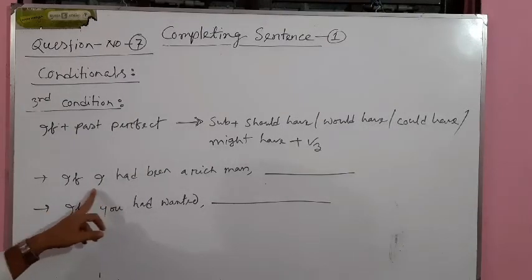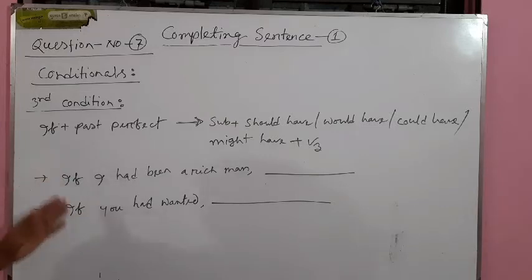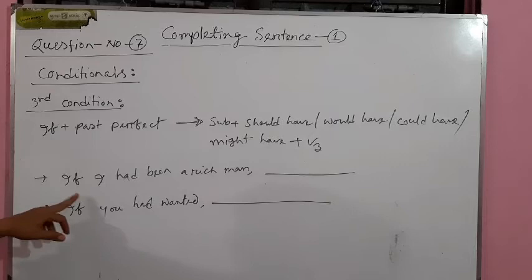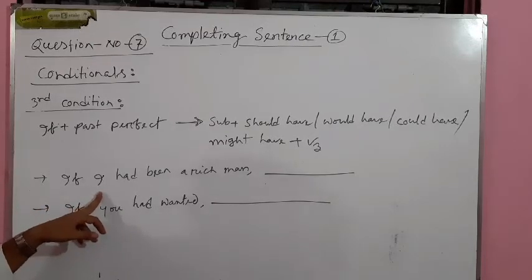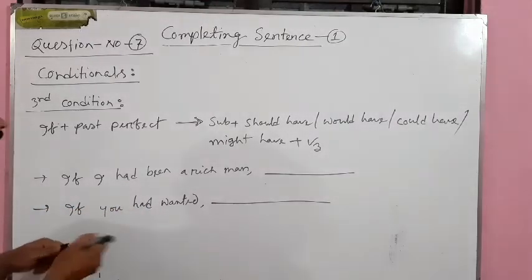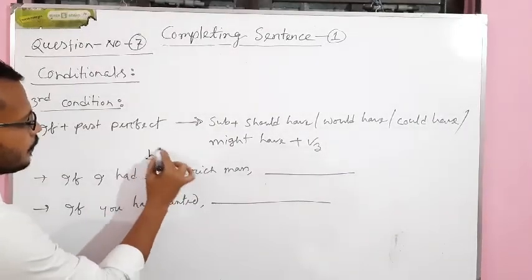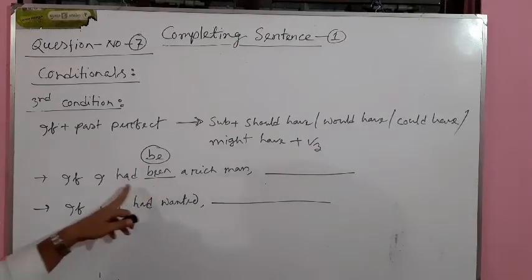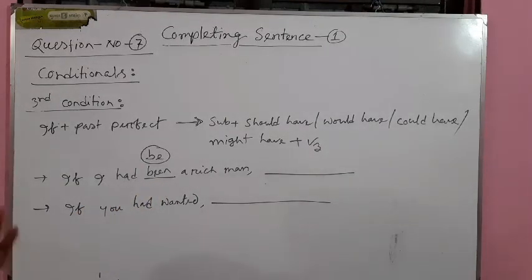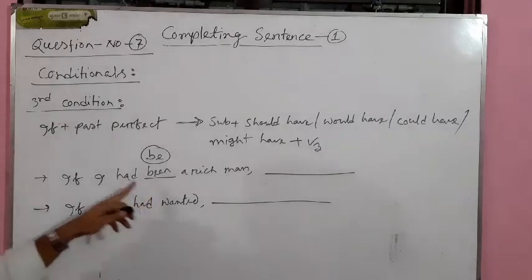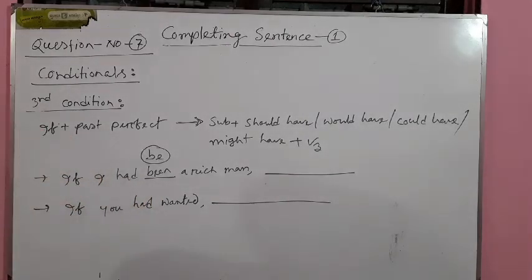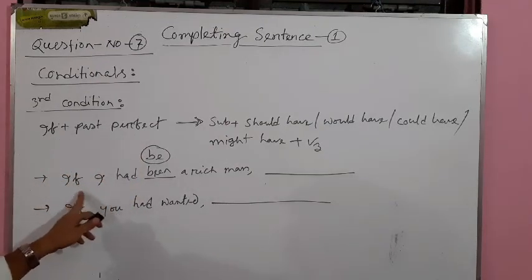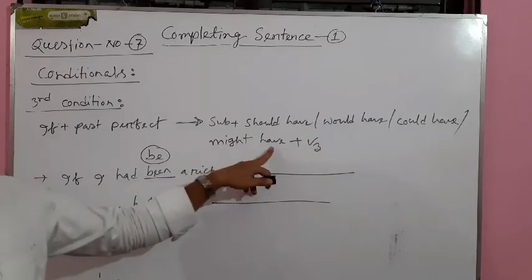The sentence starts with if. So this is the usual feature of a conditional sentence. Our I is our subject, had is the auxiliary verb, and been is the past participle form of be. We all know had plus past participle form of a verb indicates the sentence is in past perfect tense. So in case of past perfect tense, we have to follow the third conditional. So what is the rule? If plus past perfect tense, so we have to follow this rule.